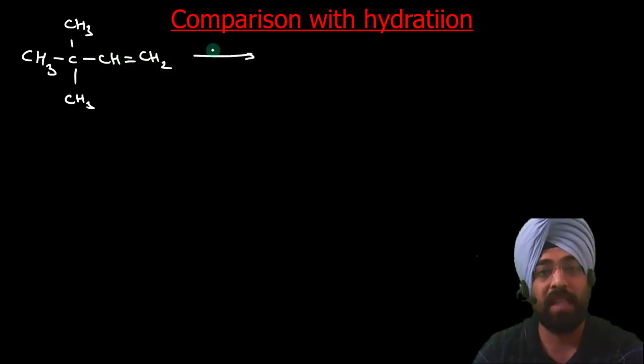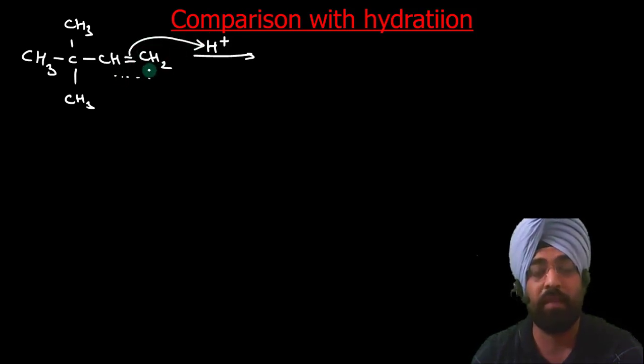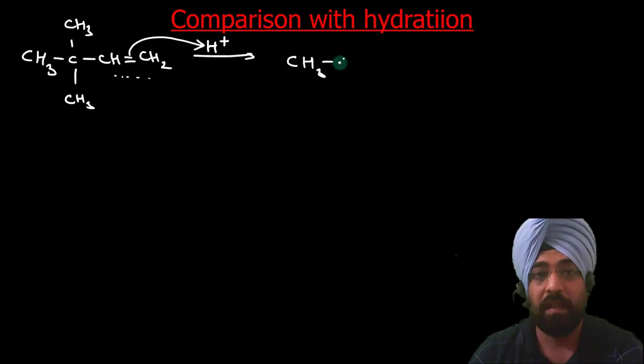Now what was the mechanism of this reaction? I will not write the complete mechanism, I will write the steps. First step is protonation. H positive will add here. Now the positive charge will come on that carbon which forms a stable carbocation. Let me first write the structure: CH3, CH3, CH positive, CH3.